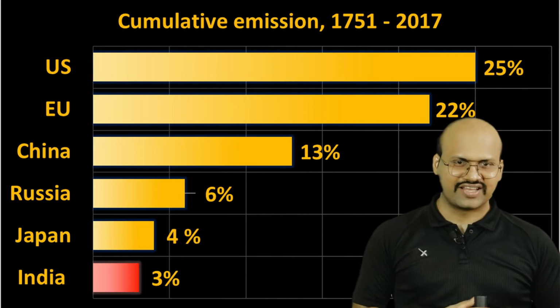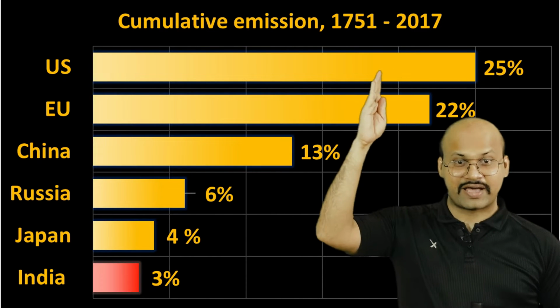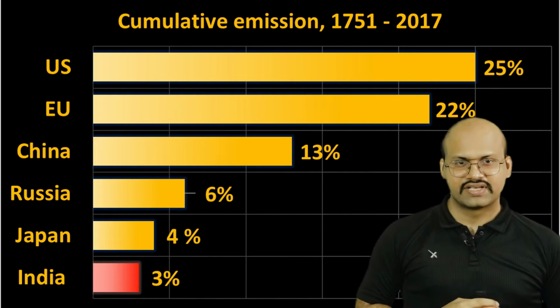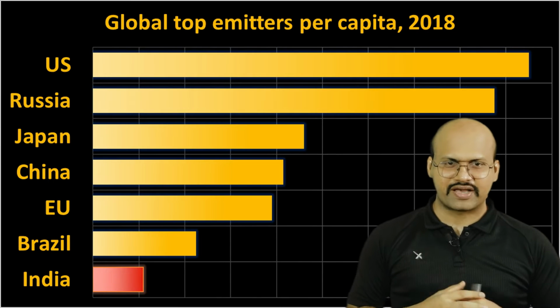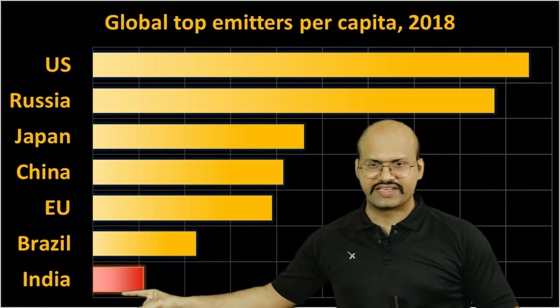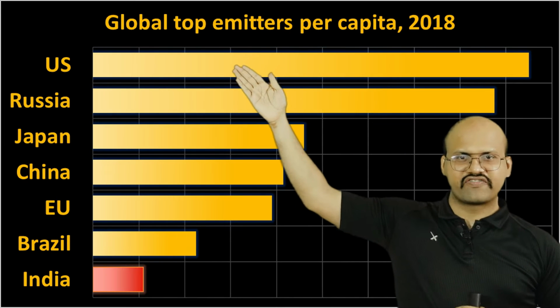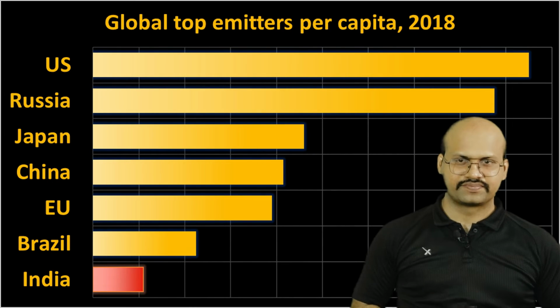Therefore, to ask India to reduce its proportion is unfair because most of the gases have been produced by these two regions. In fact, if we see the per capita emission of greenhouse gases, we can see that India, even in current data, is lagging behind all other countries. US has a very high per capita emission.